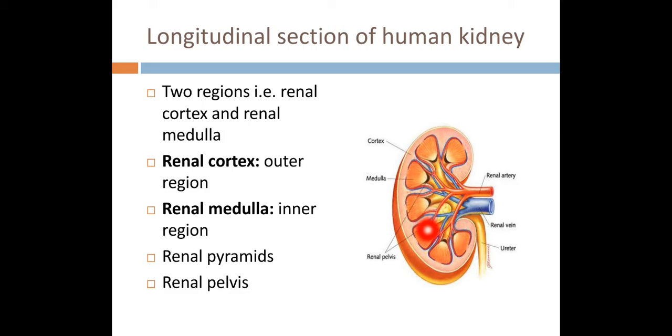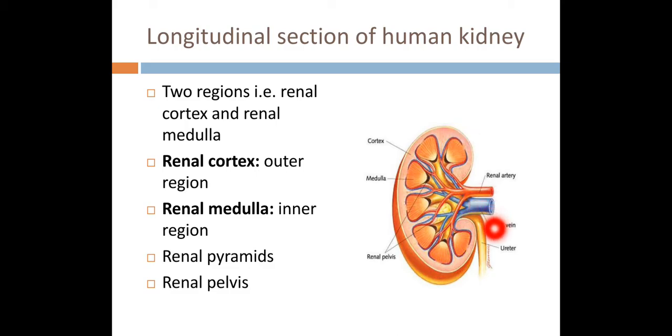Now in the renal medulla, you can see that there are pyramid shaped structures, these triangular shaped structures, this one, then this one, then this one. These structures are termed as renal pyramids. The pyramid shaped structures which are present in the renal medulla are termed as renal pyramid.